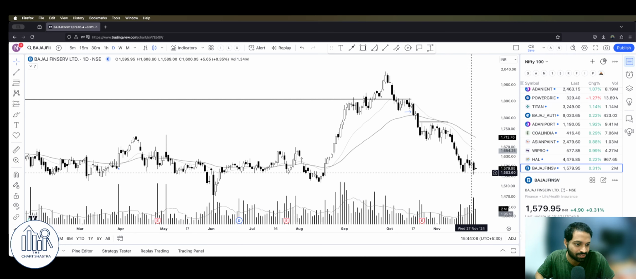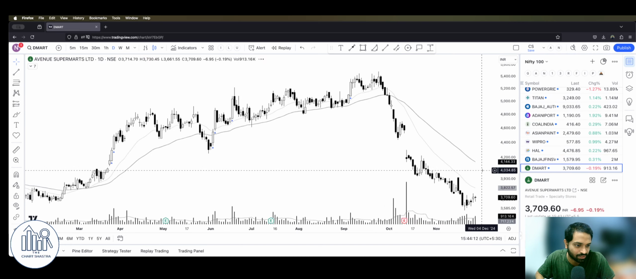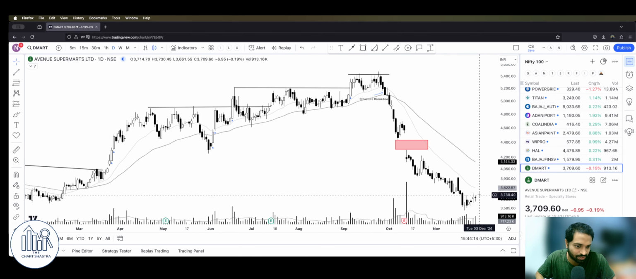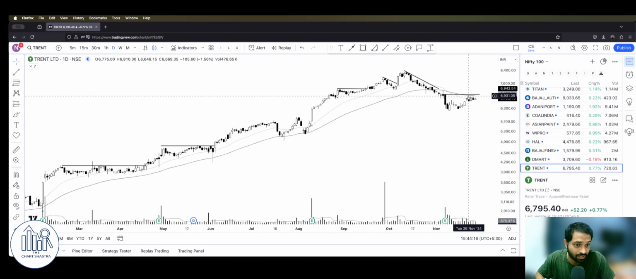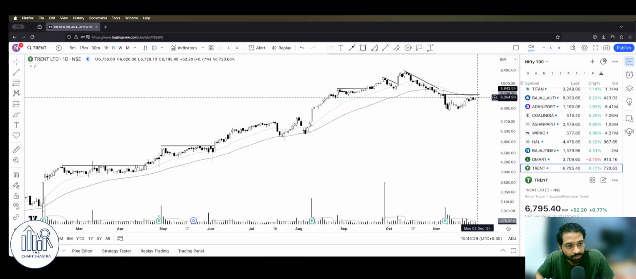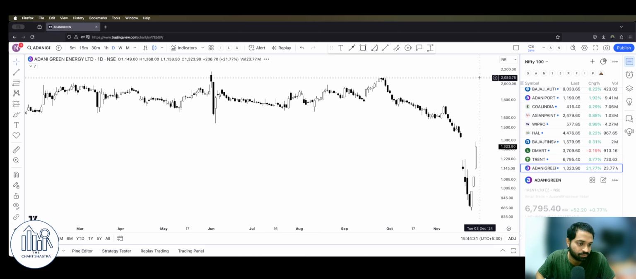Again, Bajaj Finserv, nothing new here, guys. We have been seeing this every day. No strength here. D-Mart too, no strength here. The trend is tightening up. See, this is what we need. It is tightening up. Once the entire selling force is absorbed, maybe a little push would push it upward.